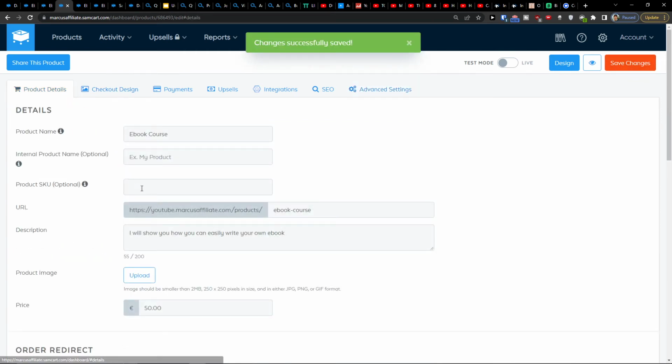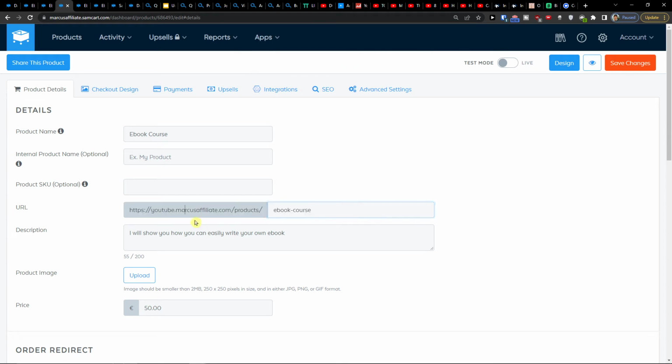And now when I go to product details, I see that the URL actually changed. So that's how you possibly and easily create your own product, and how you can create your own URL here connected with. Now, when you have it, you can always go live and you're good to go.